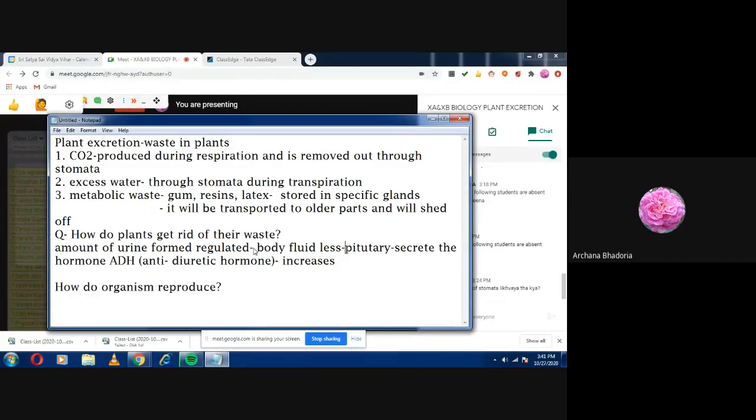And ADH, what will it do? It will increase the permeability. If permeability increases, children, it means selective reabsorption will increase. Permeability of secretory tubule. Are you all getting, children, what I am saying?